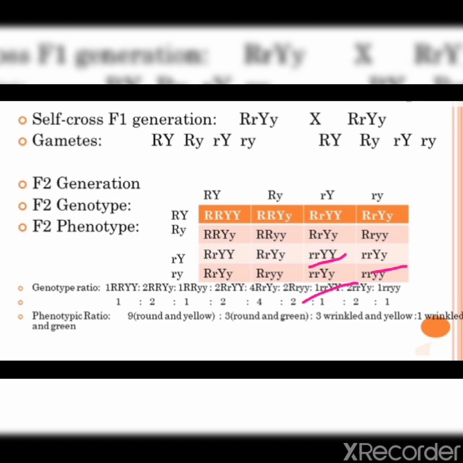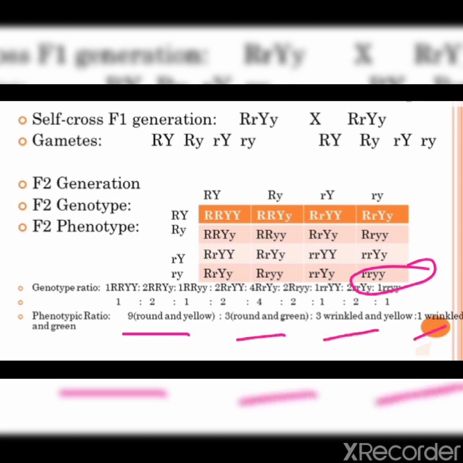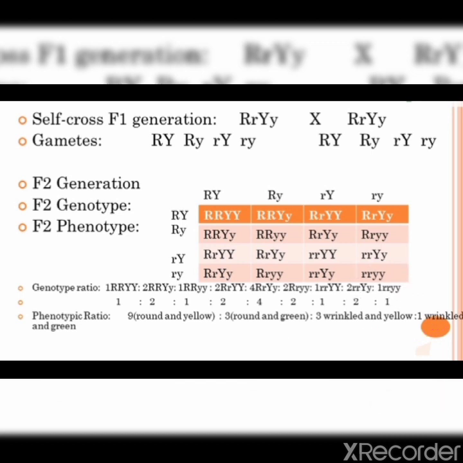Okay, so 3 will be wrinkled and yellow, and only 1 will be wrinkled and green. You can see small r, small y. Clear? So the ratio will be 9:3:3:1. 9 round and yellow, 3 round and green, 3 wrinkled and yellow, 1 wrinkled and green.